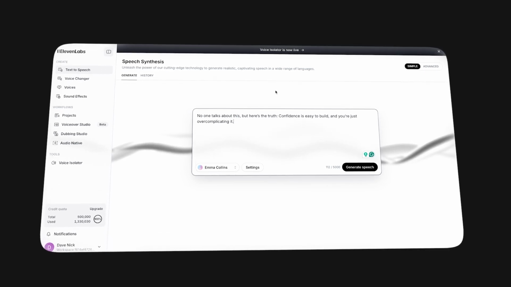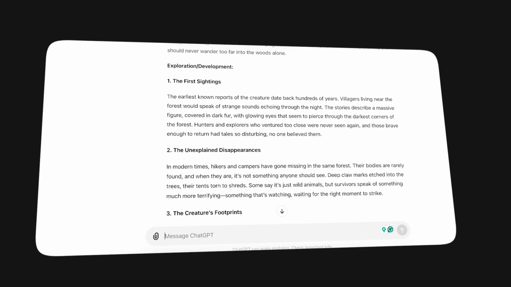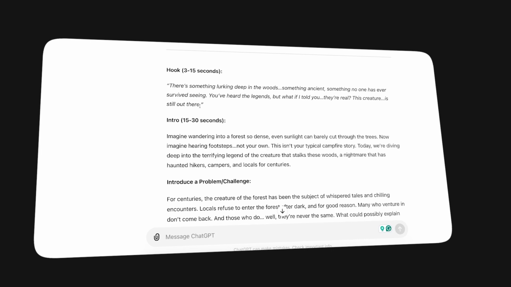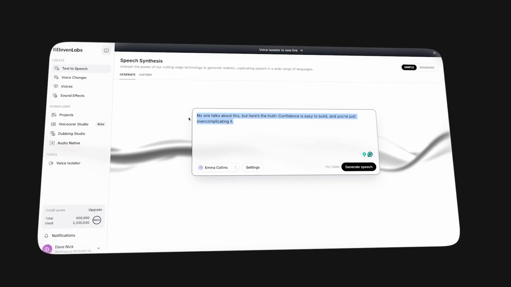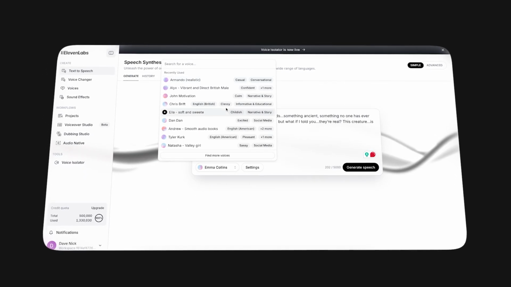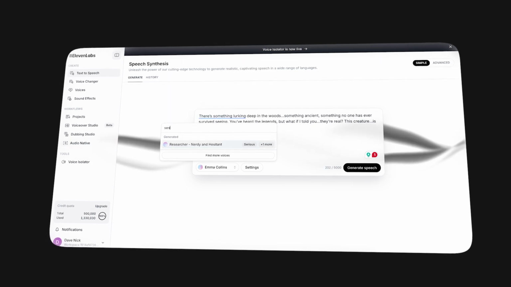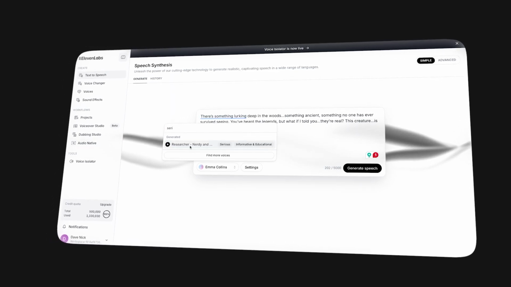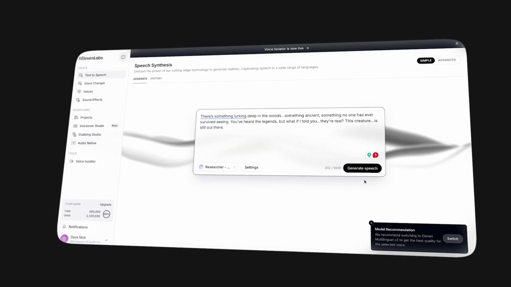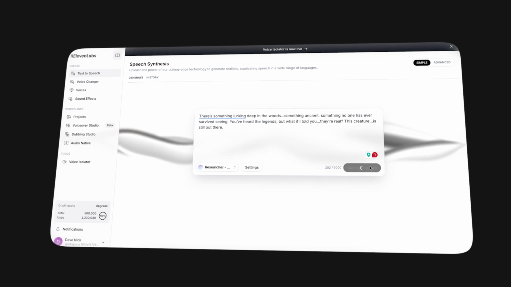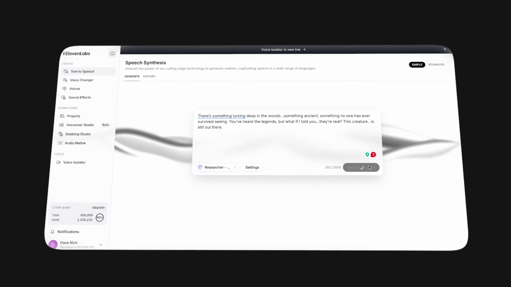Basically, you just come over to here, you take your script that was written for you. Let's say I'm just going to start off with a hook. You go back here, you paste the hook, and then you can just select the voice that you need. So I would just search for something that's a little bit more serious. So let's listen to this voice. If I click on generate speech, let's see how that's going to sound for our channel.